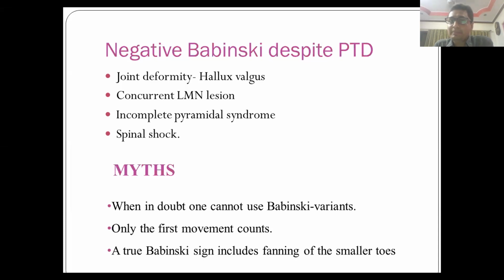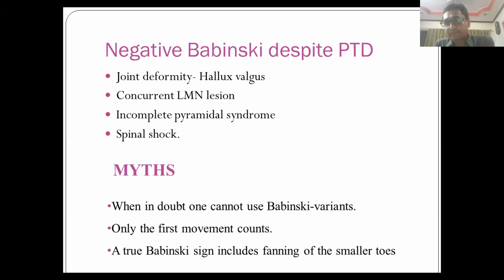If there is incomplete pyramidal syndrome, what does this suggest? If the pyramidal supply to the distal muscles of the lower limb is spared, then you may not get a Babinski sign. So that is called incomplete pyramidal syndrome. Also, if there is spinal shock, as you know, because of spinal segmental dysfunction, you may not get a positive Babinski.